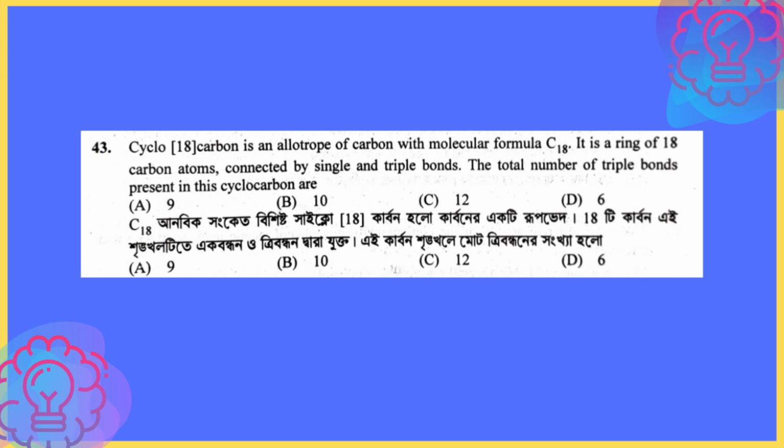Coming to the first question, which says cyclo-18 carbon is an allotrope of carbon with molecular formula C18. It is a ring of 18 carbon atoms connected by single and triple bonds. The total number of triple bonds in this structure is. Now, in such questions, if you do not know the structure, there is no use, because you will not be able to solve the question anyhow. So just to tell you how the structure looks, let me show it to you.